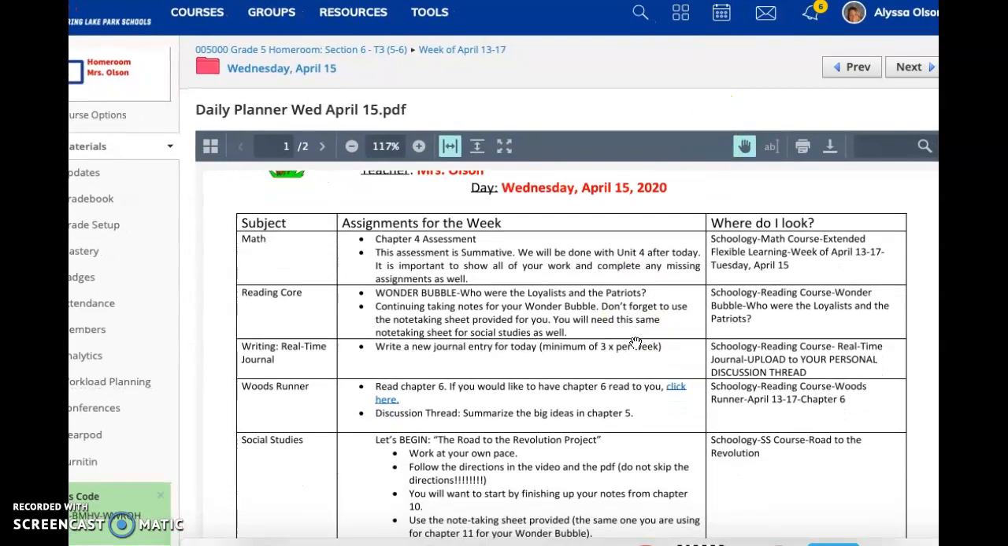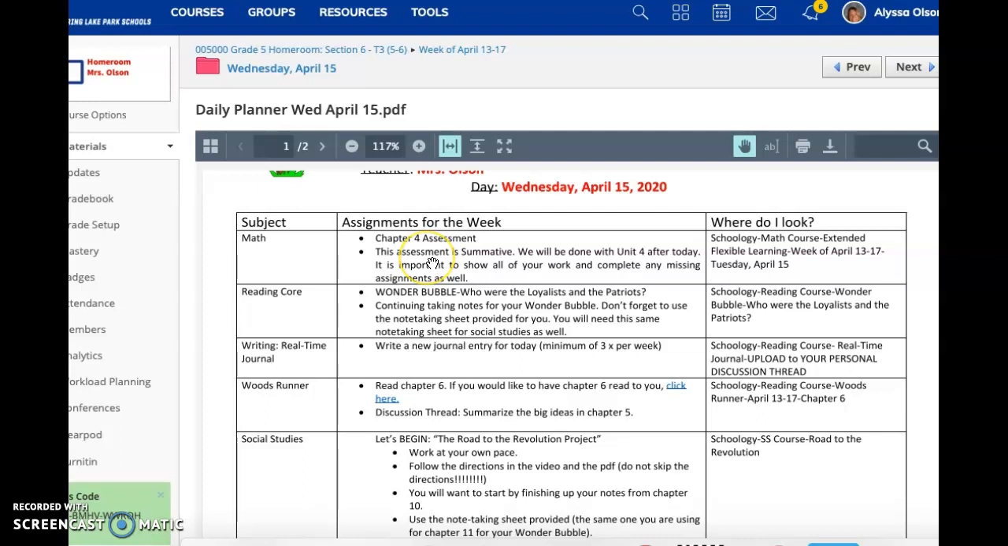First things first, for math today, you do have a Chapter 4 assessment. Make sure that you have all of your missing assignments turned in by today, please. We are going to take the summative Unit 4 assessment and be done with Unit 4 today. Afterwards, starting on Thursday and Friday, we are going to begin Chapter 5. So it would be great to have everything completed by the end of today, and then we can start fresh with Unit 5 on Thursday.